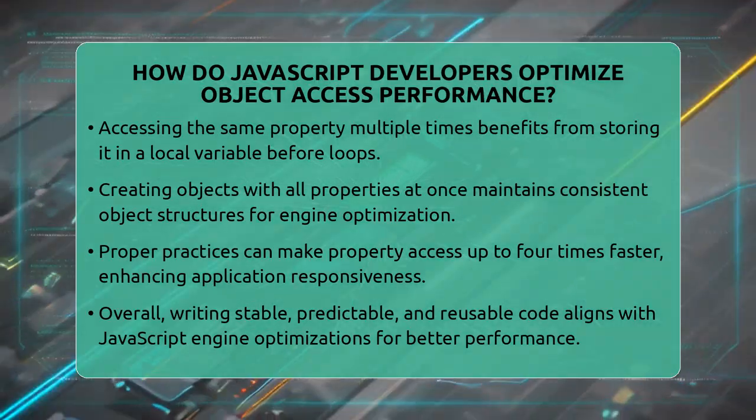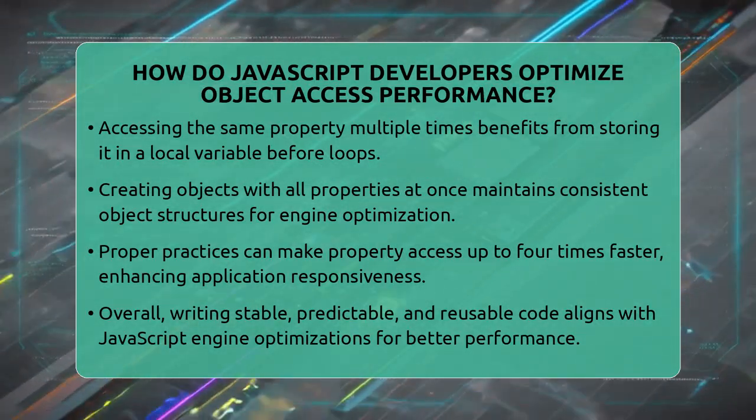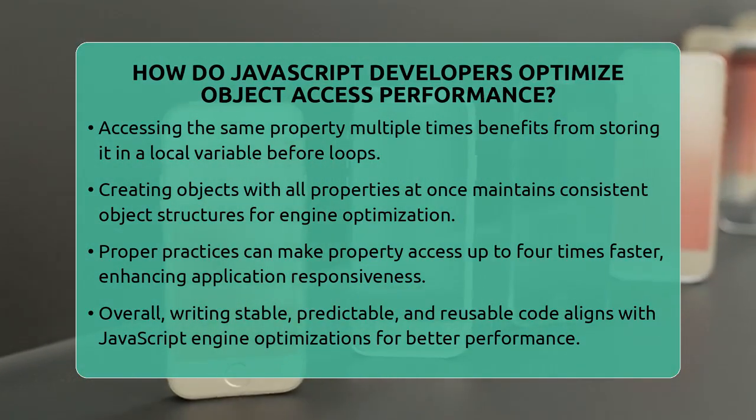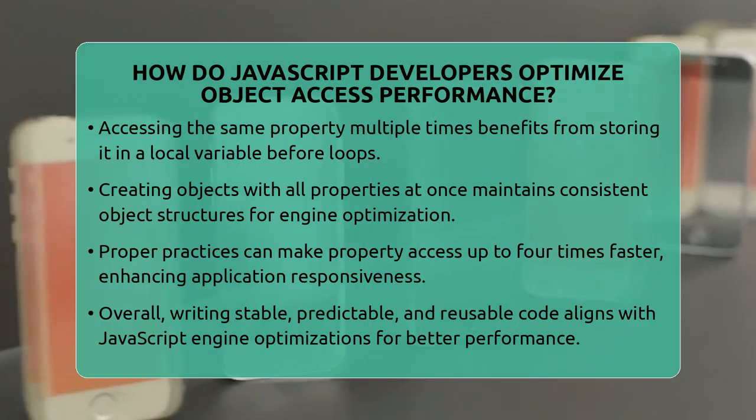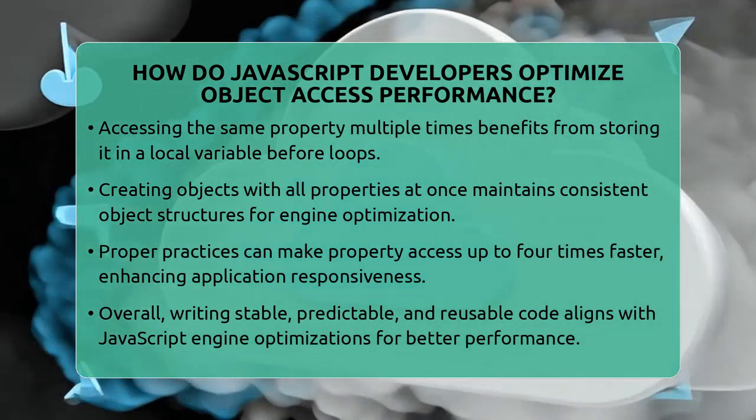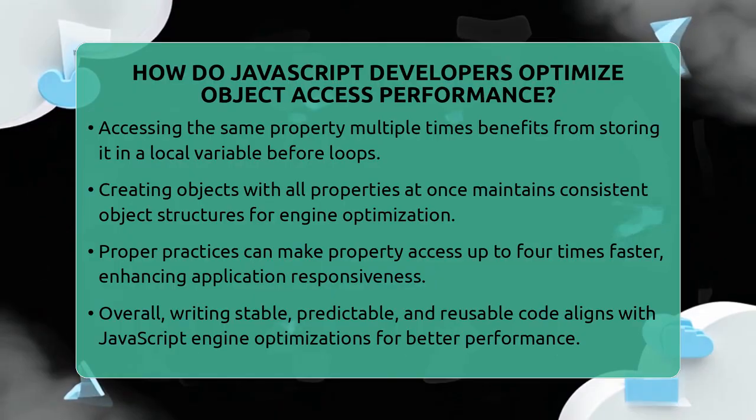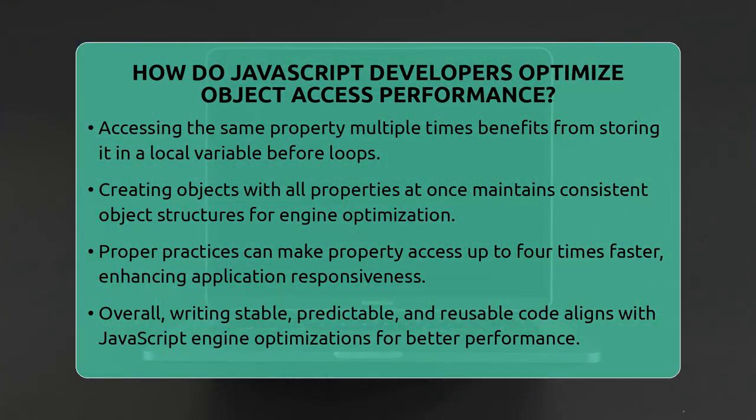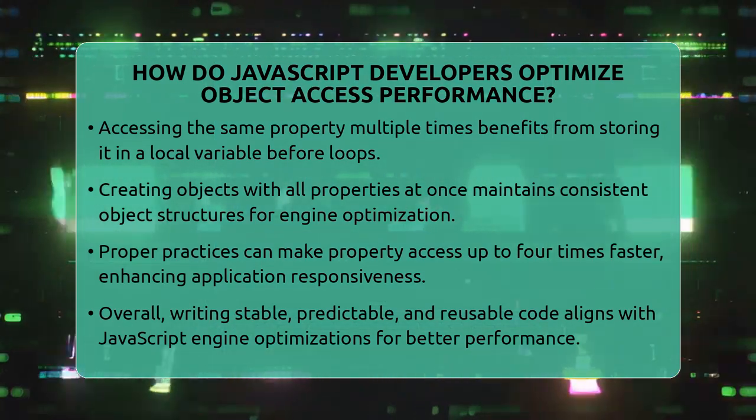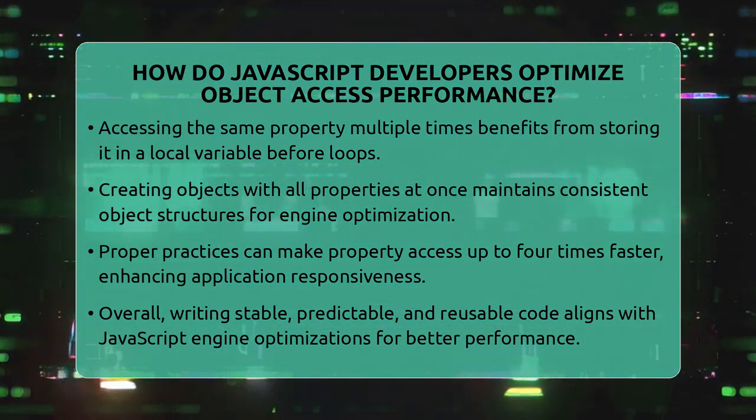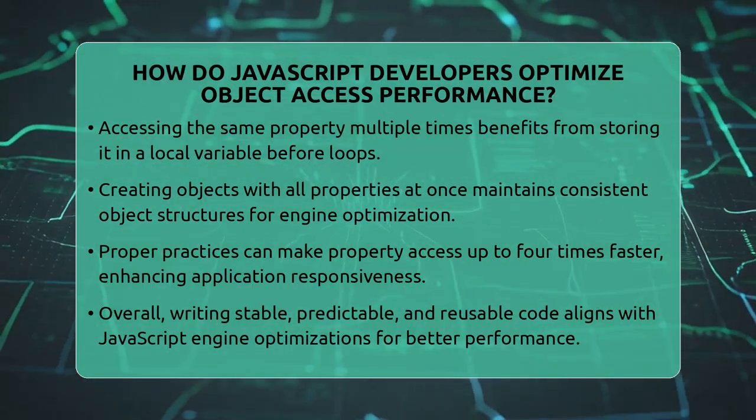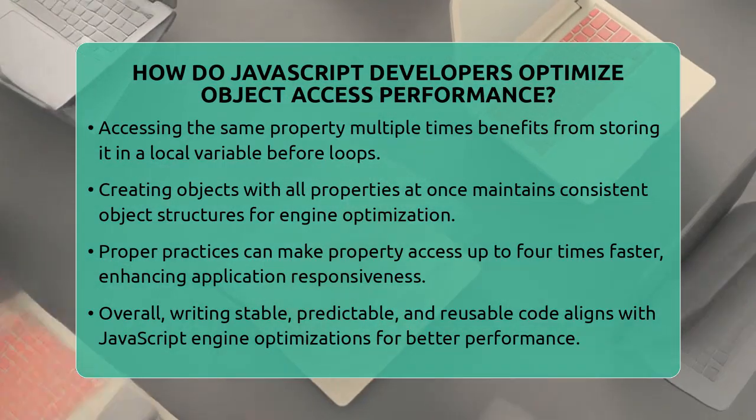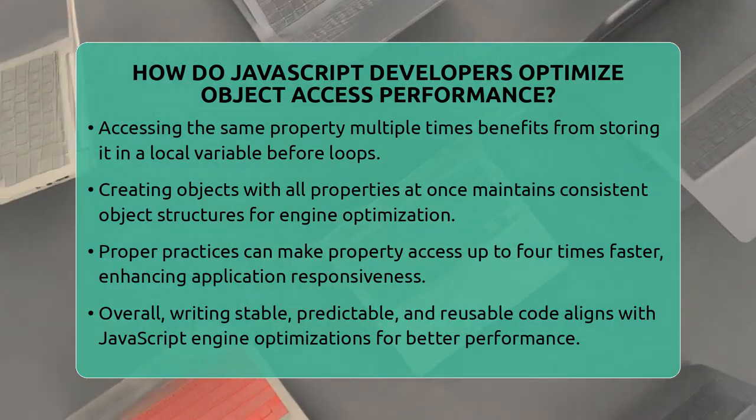This can make property access up to 4 times faster compared to poorly written code. As a result, your applications become more responsive and efficient. In short, optimizing object access performance is about writing code that aligns with how JavaScript engines internally manage objects. By creating stable objects, accessing properties predictably, and reusing objects when possible, you help the engine do its job better. This leads to faster property lookups and smoother overall performance in your web applications.